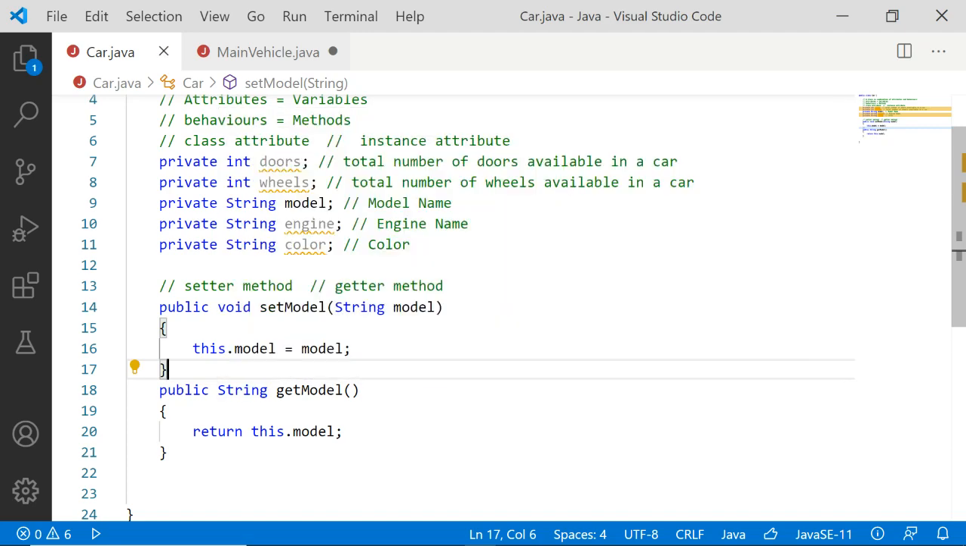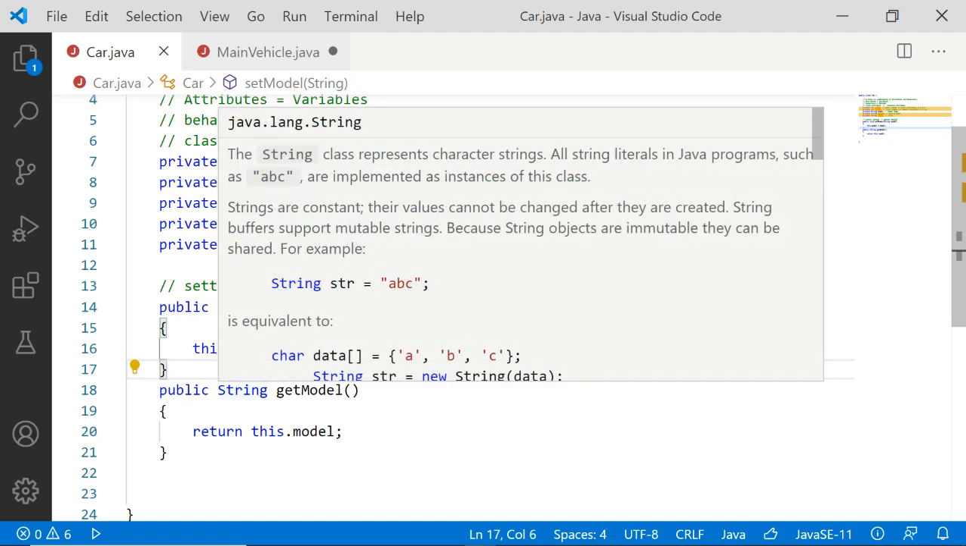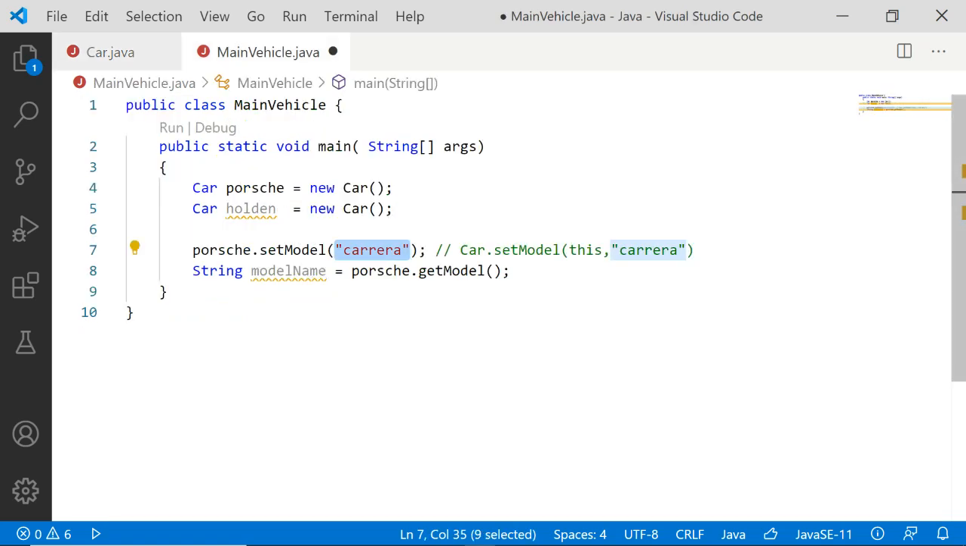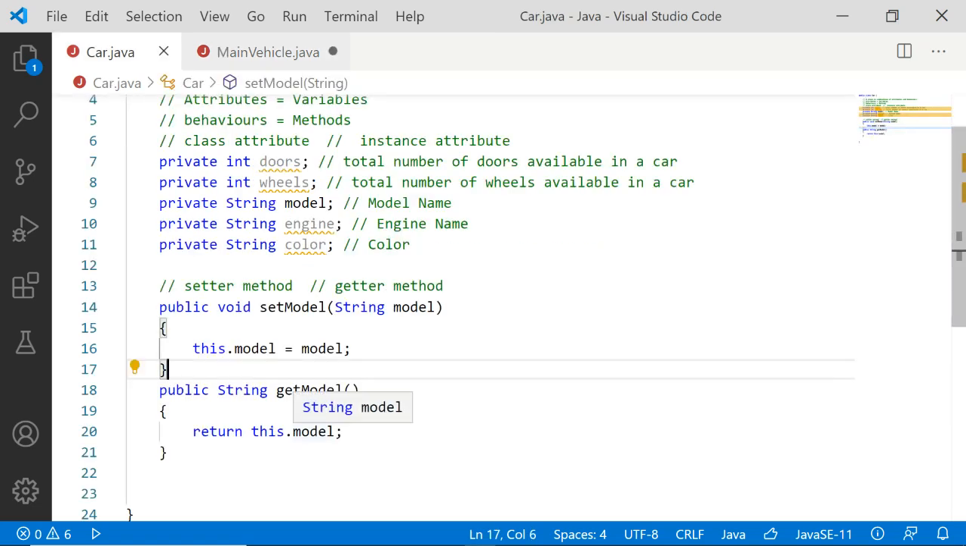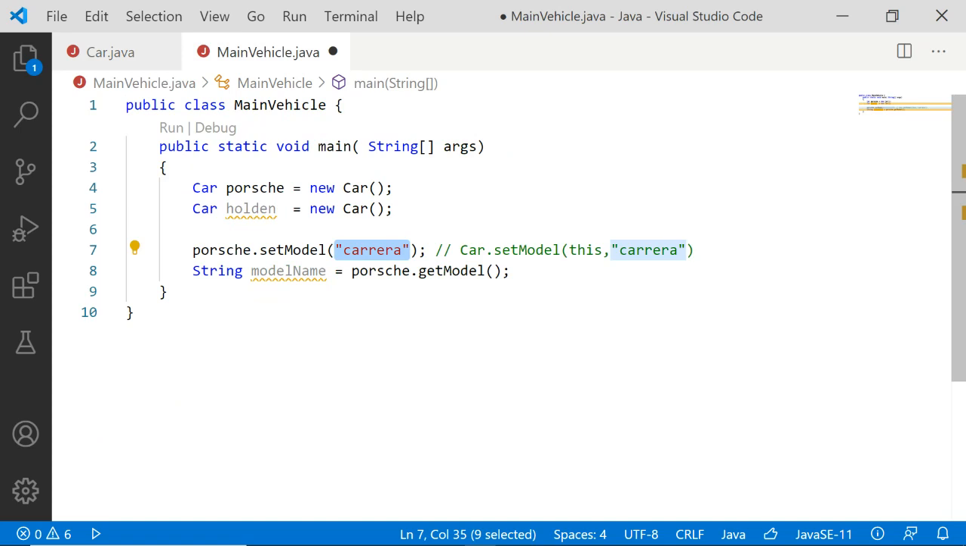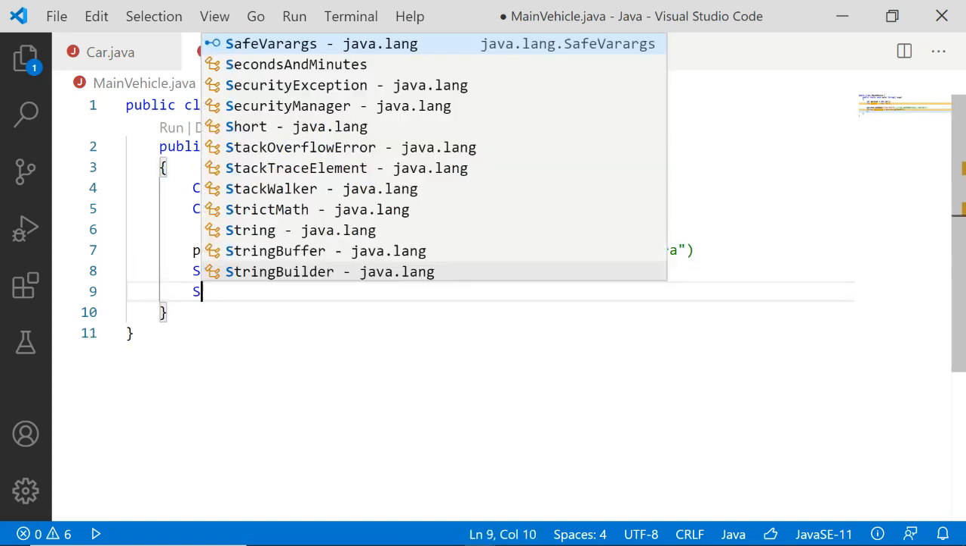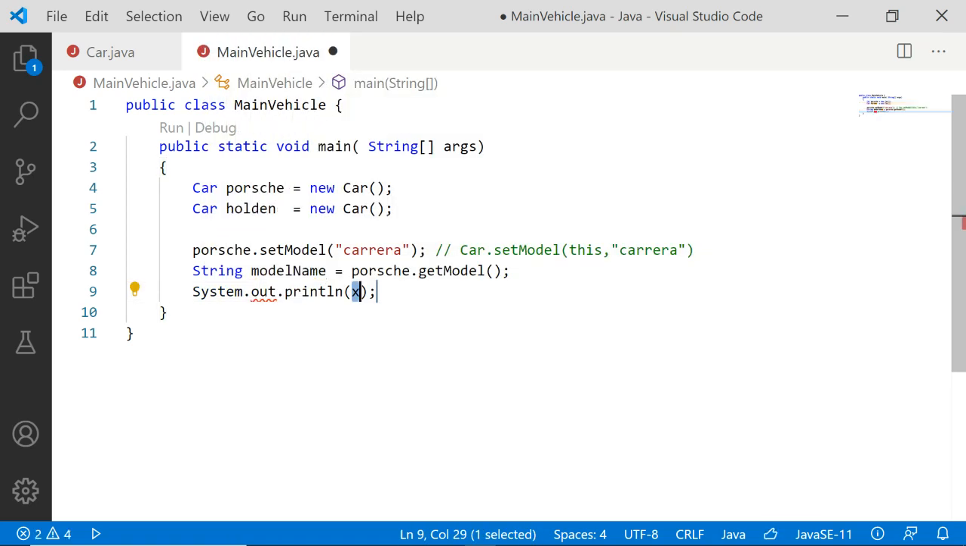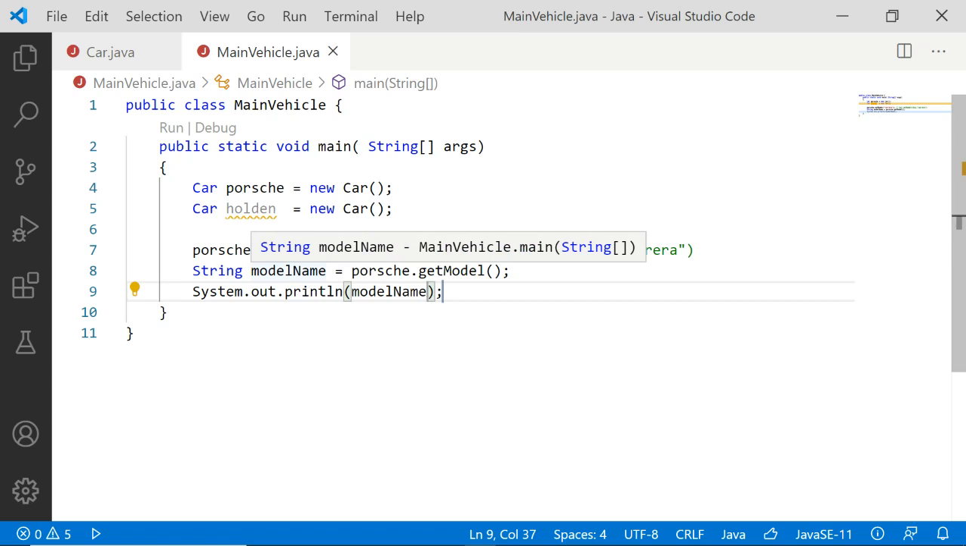So let me save it now. And now what I can simply do is come here, and what we have done here, we called parse dot get model. So the model name for the parse object will be returned, and that will now be stored in the variable model name. And with the help of system.out.println, we will be printing the model name, the variable in which the model name of parse will be stored.